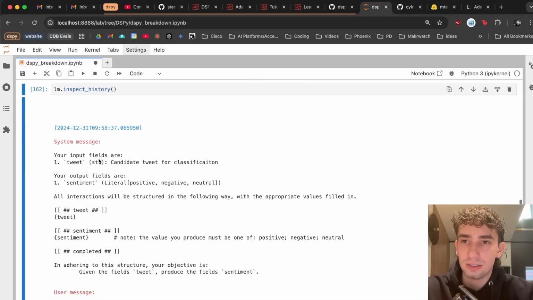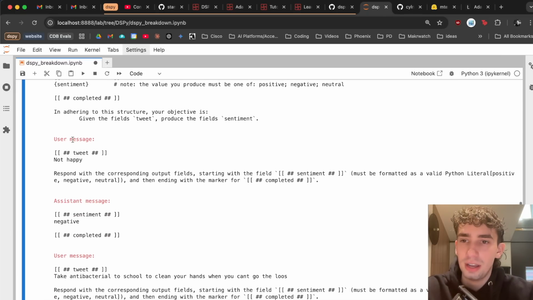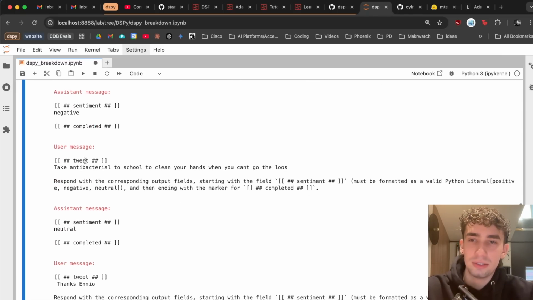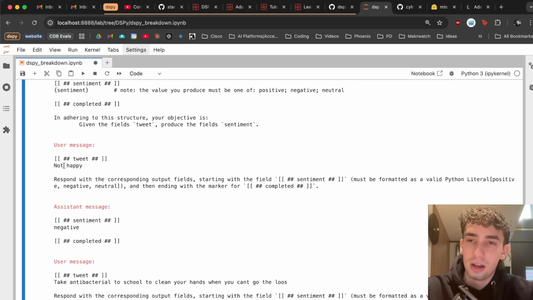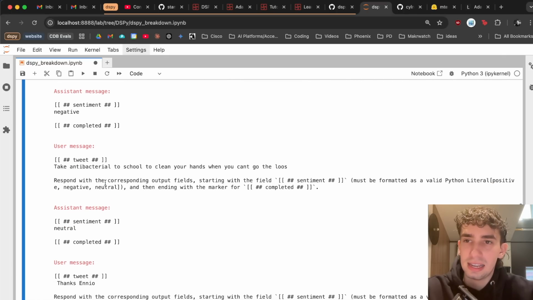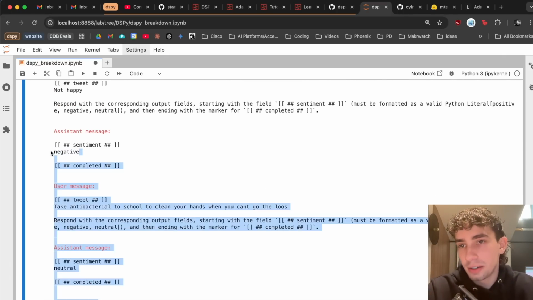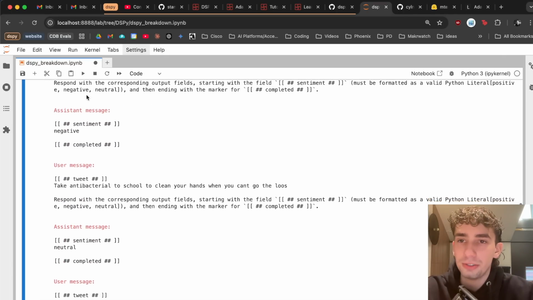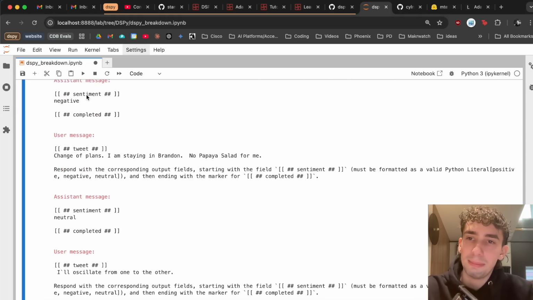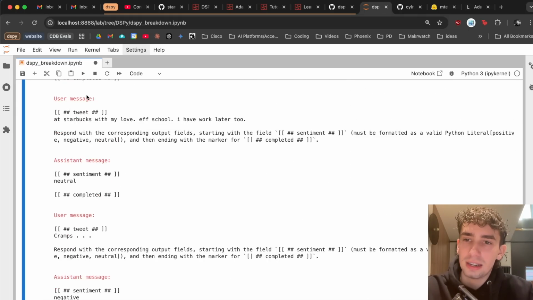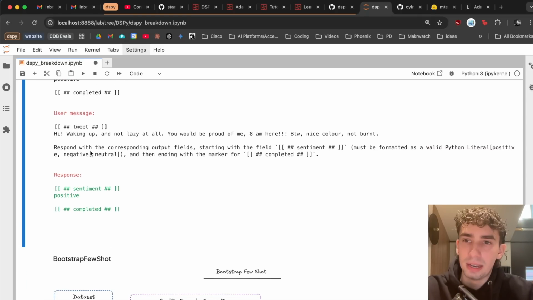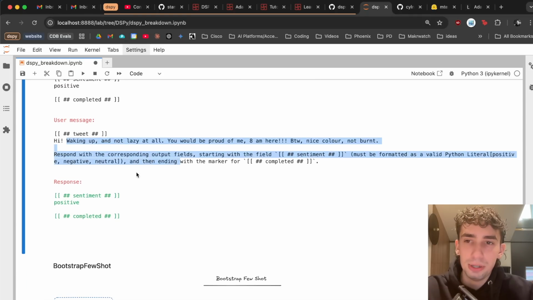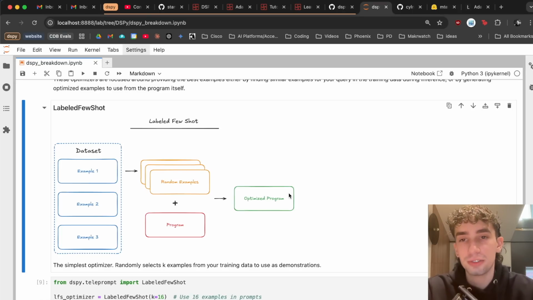So we can see the same regular system message, but now what we see is a whole lot of back and forths of the example tweets and the assistant responding with the expected output. These are all automatically created and appended. And then finally down here at the bottom, we have our final input and response. So about as simple as it gets for implementing Fewshot examples with no specific strategy.